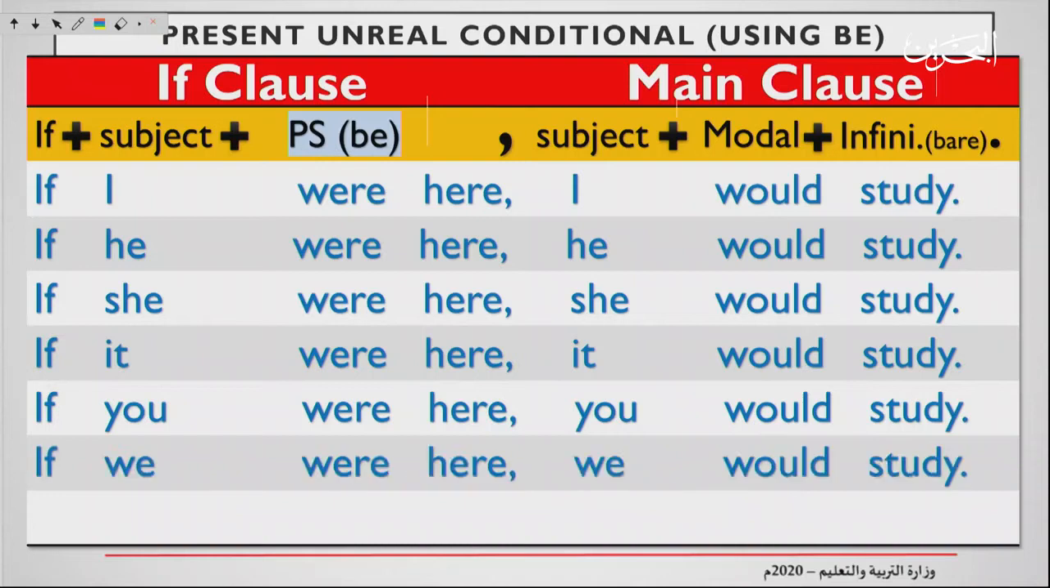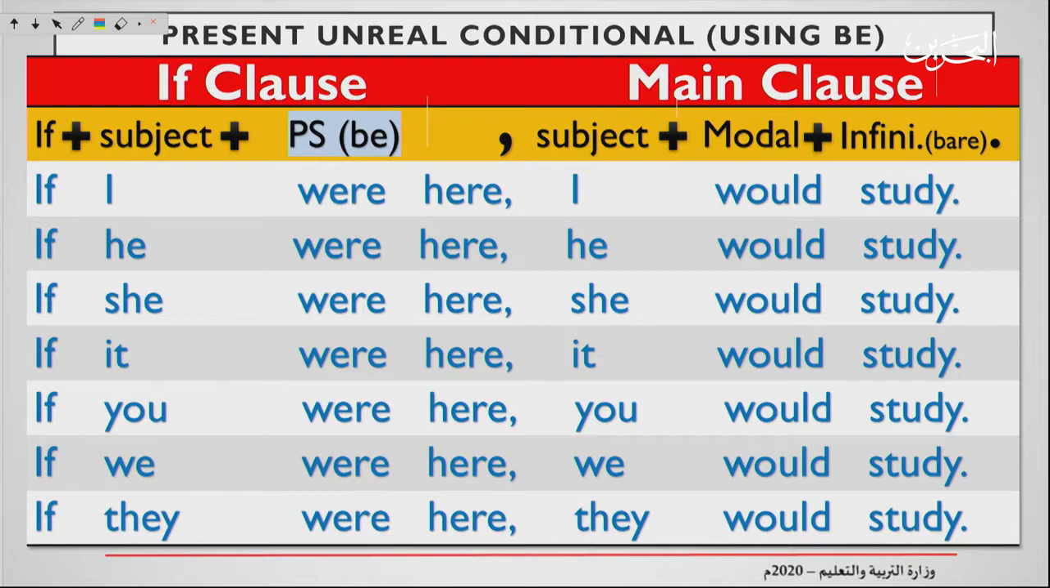If we were here, we would study. And the last one is, if they were here, they would study. You see? Were is the same with all the pronouns.